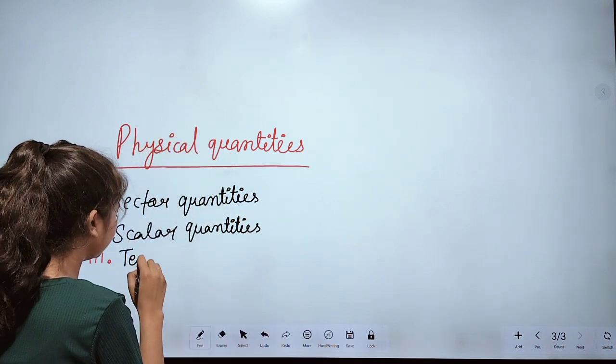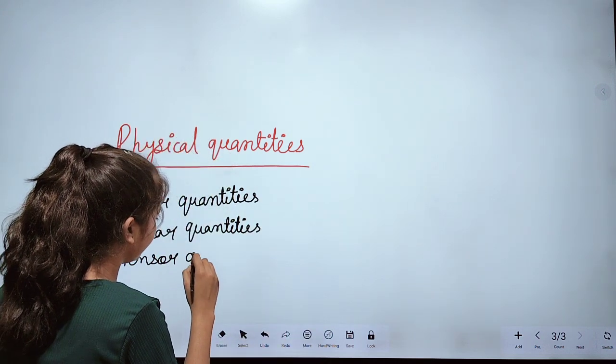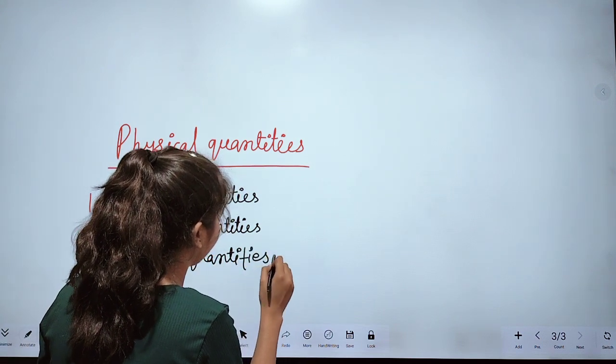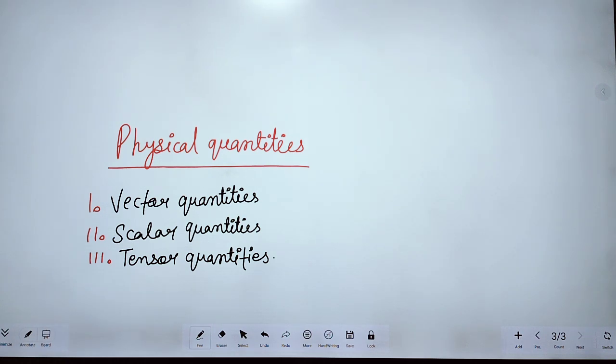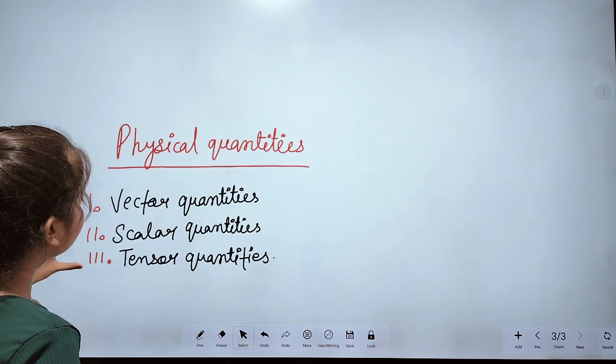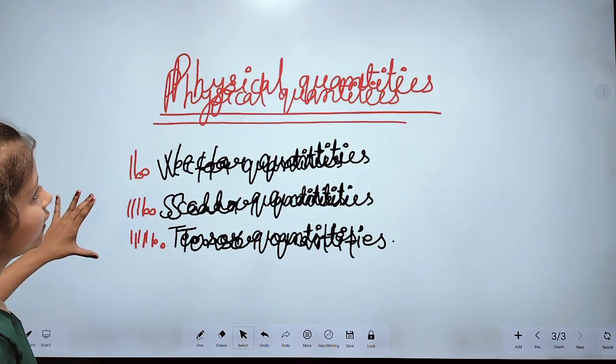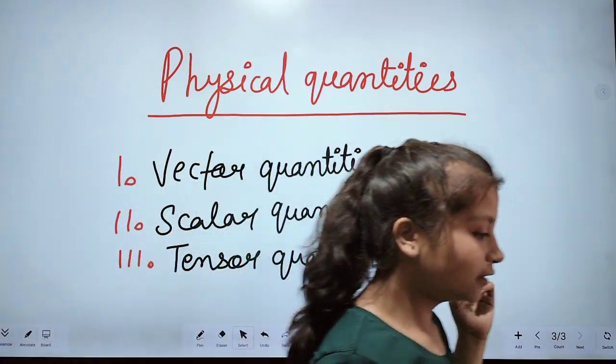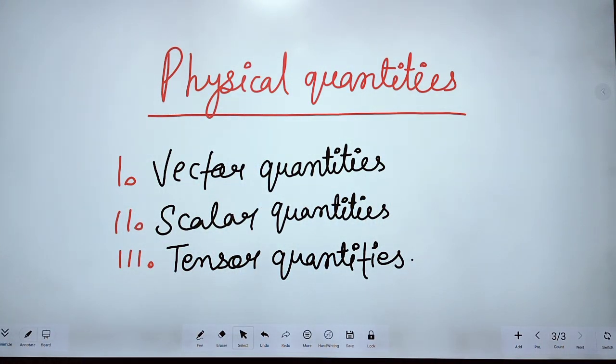And last one is tensor quantities. So there are three types of physical quantities, like vector quantities, scalar quantities, and tensor quantities. Vector, scalar, and tensor quantities.